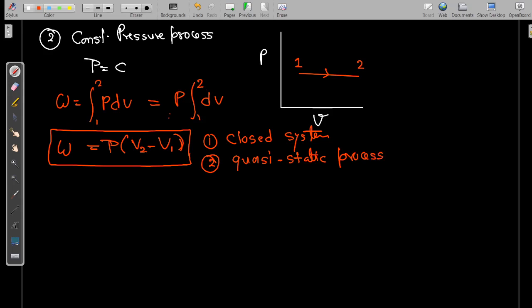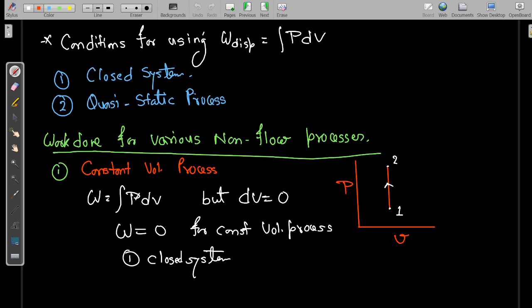A constant pressure process is also called isobaric. Similarly, a constant volume process is called isochoric.